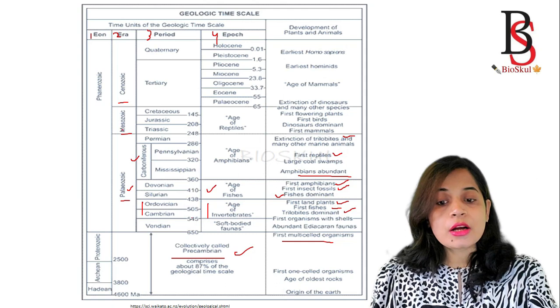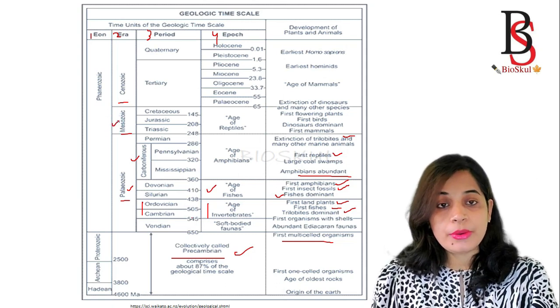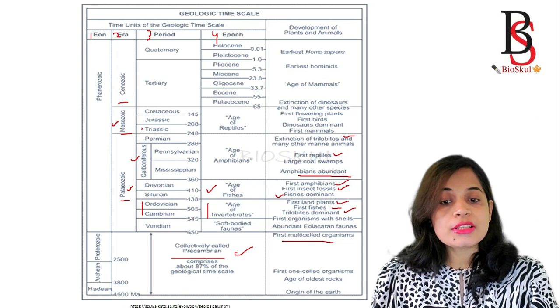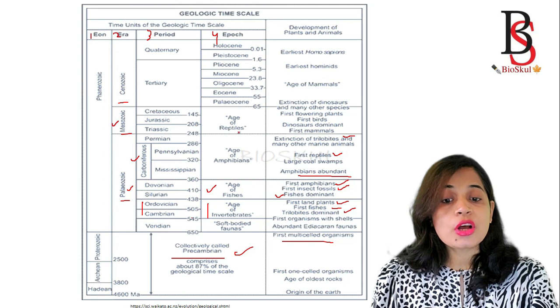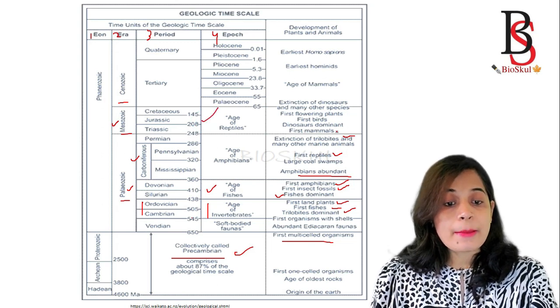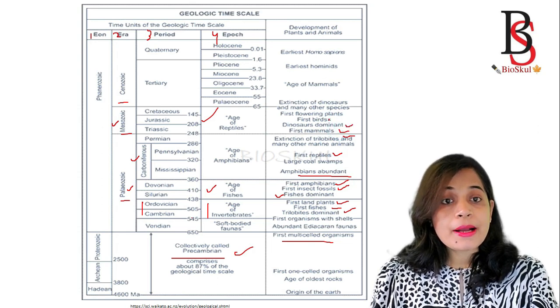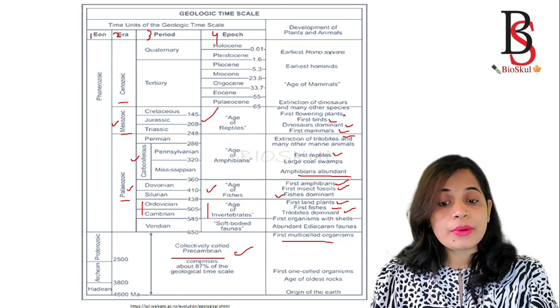Okay, then next comes the Mesozoic era. The Mesozoic era is divided into three periods, that is the Triassic, Jurassic and the Cretaceous period, and this is known as the age of reptiles. In this period the first mammals appear, dinosaurs were dominant, first birds were also found during this period, and the flowering plant is also observed during the Jurassic period.